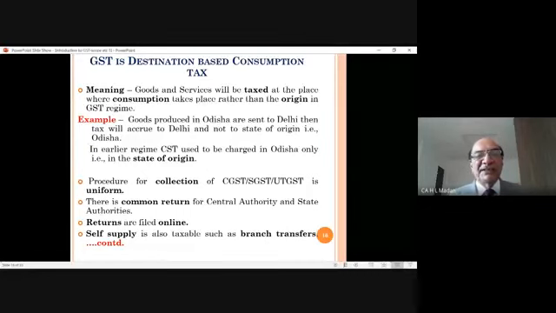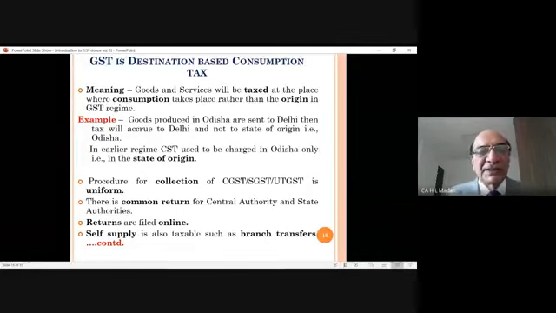There is a common return for the central authority and state authority. Earlier, the central taxes, service tax returns used to go separately. The state tax and central tax returns used to go to the state government. Service tax returns used to go to the central government in a different office. So the returns used to be filed with different authorities.